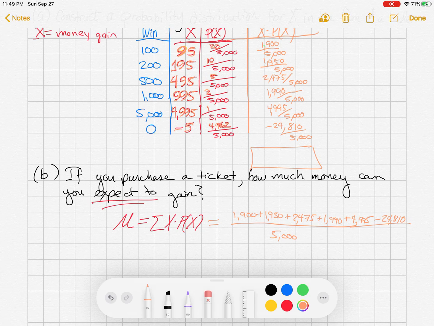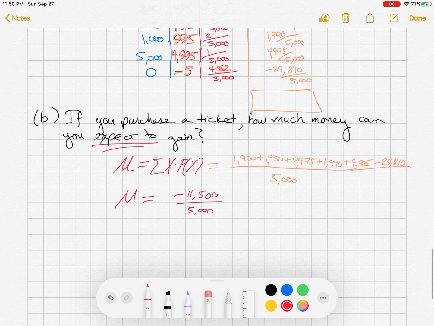Let me get my calculator here. I'm adding up 1900 plus 1950 plus 2475 plus 1990 plus 4995 minus 24810, and I get that the top is equal to negative 11,500, and that's all over 5,000. Okay, so when you divide that out, you get negative 2.3.